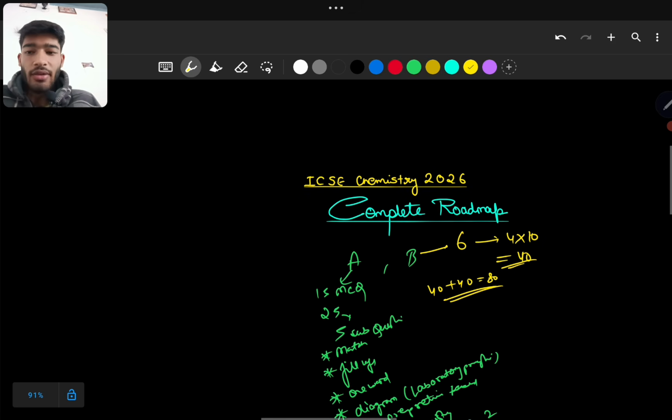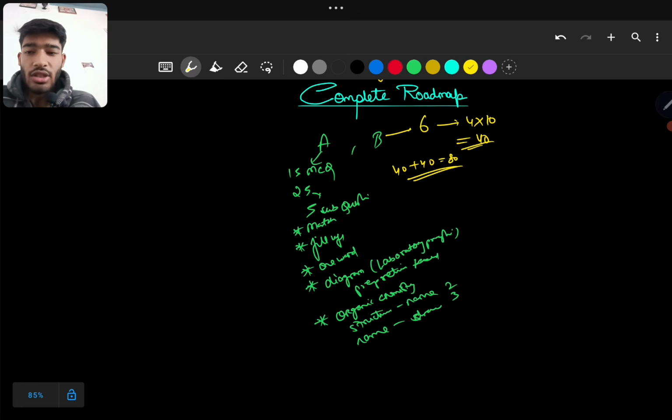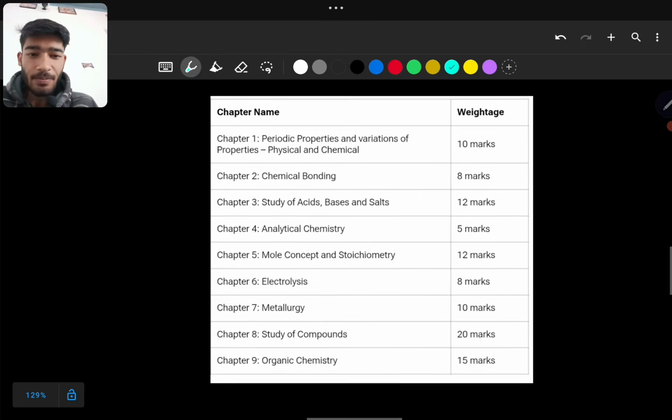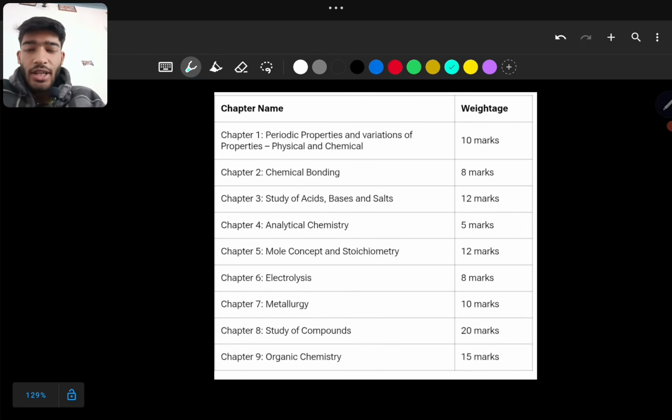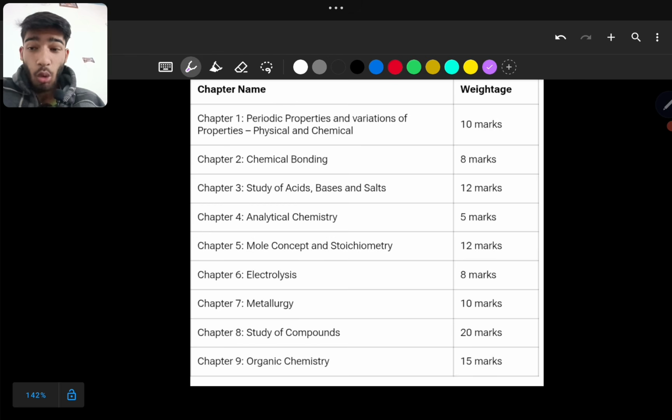We'll also have a look at the official specimen paper which the board has provided. First of all, have a look at the weightage of each and every chapter which you need to keep in mind. The most important chapter in your whole syllabus is organic chemistry. You will score 15 marks from it, meaning a 15-mark question will directly come from organic chemistry. Then 20 marks will come from study of compounds.